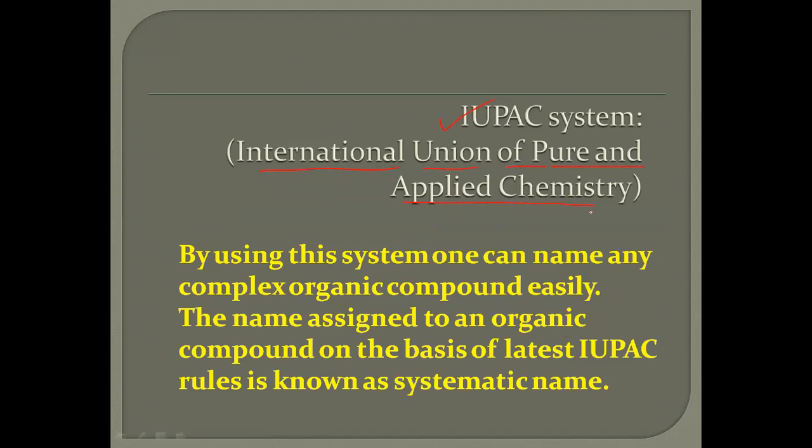By using this system, one can name any complex organic structure easily. The name assigned to an organic compound on the basis of the latest IUPAC rules is known as the systematic naming system.